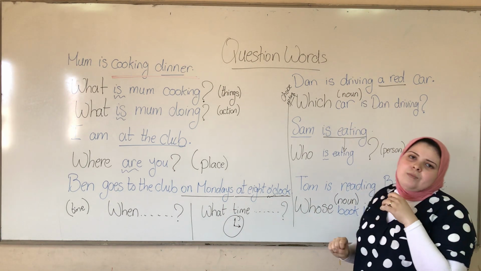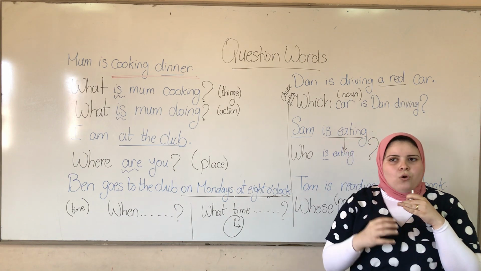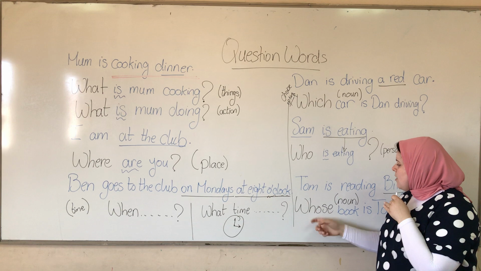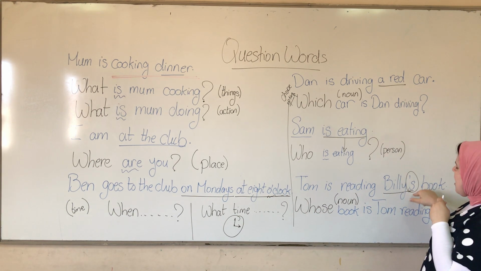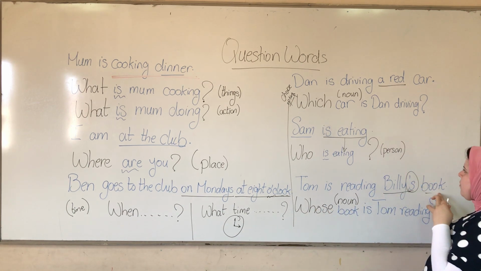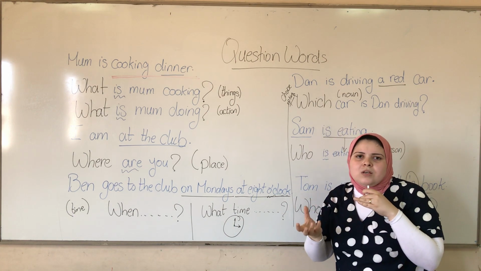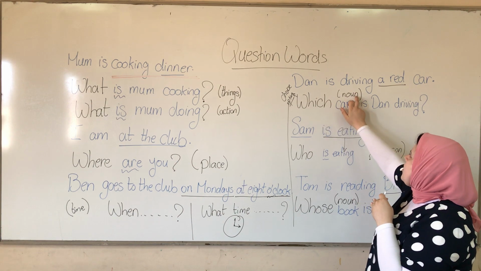And why, I'm going to use it to ask about the reason. And the answer will be because or to. And here I have whose. When I see that the person here has the apostrophe S, I'm going to use whose. And after whose, I'm going to put the noun. The same with which, I'm going to ask about the choice. Which one? After which, I'm going to put the noun.